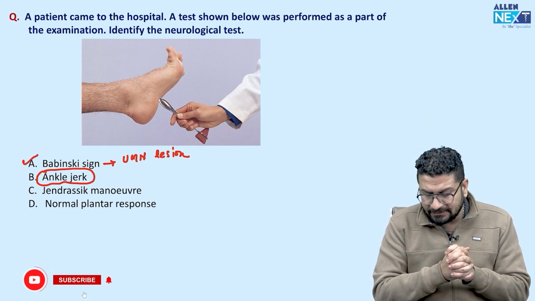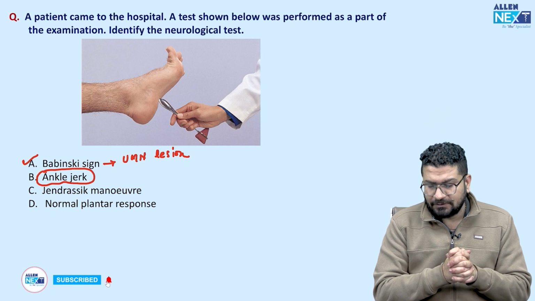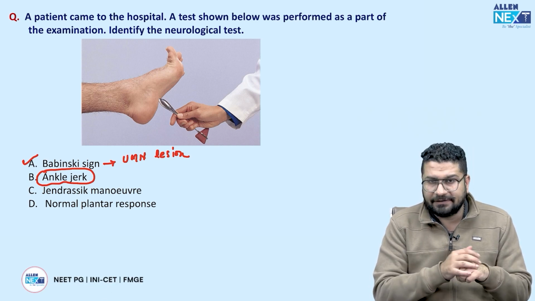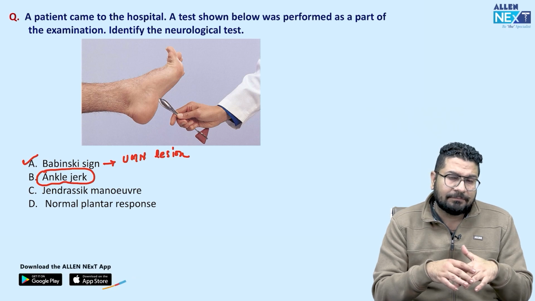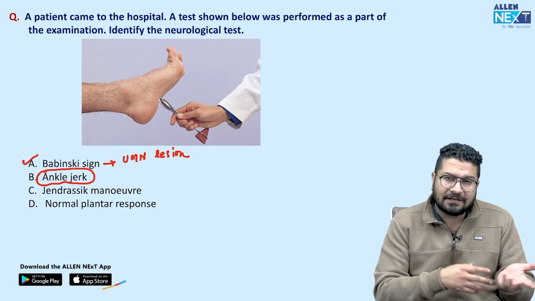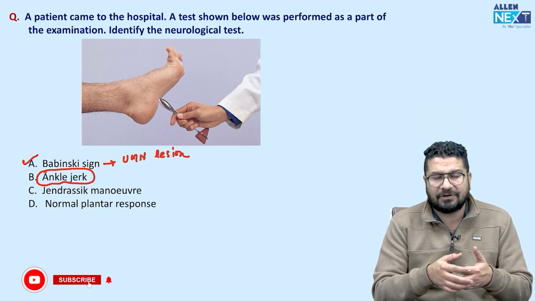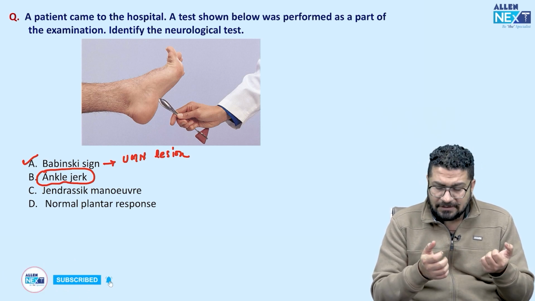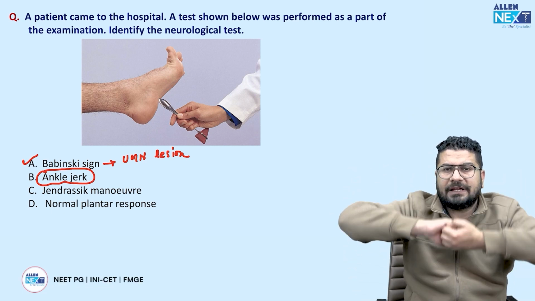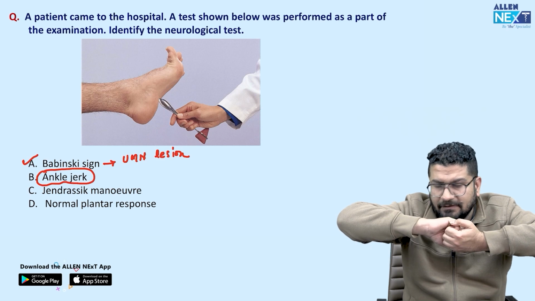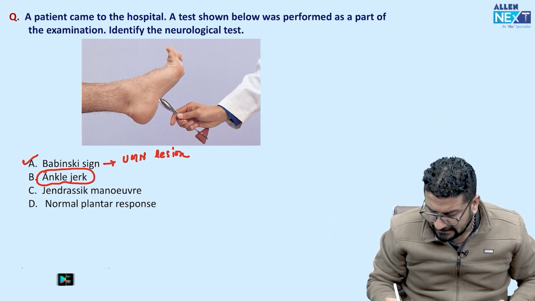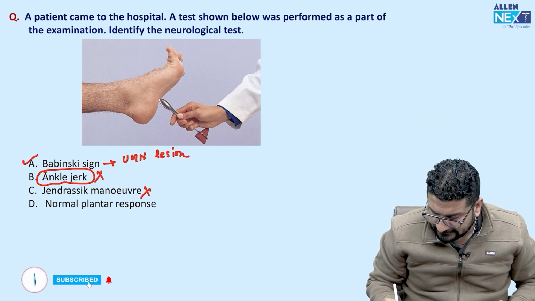Now coming to Jendrassik maneuver, it is a maneuver. So sometimes when we do the knee test on the same patient again and again, what happens? There is adaptation. So adaptation means then you cannot see knee jerk or ankle jerk or supinator, pronator or biceps jerk. So in that case, we tell the patient to clasp both hands and pull like this. When a patient does like this, we call this Jendrassik maneuver. So this is again not in the image. It is not a normal response.